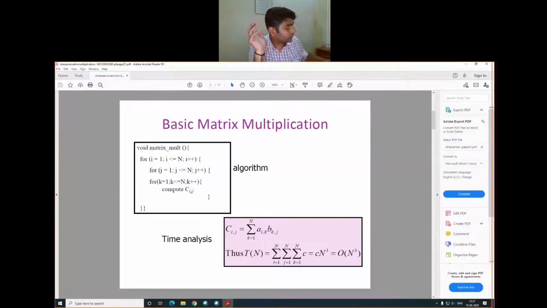From here you can easily understand that one for loop runs over the row, another runs over the column, and the third one is used to store the result.